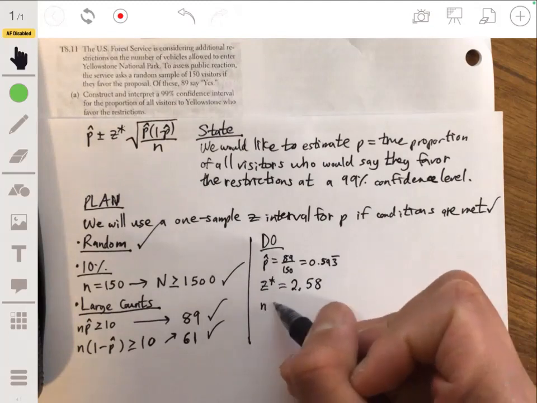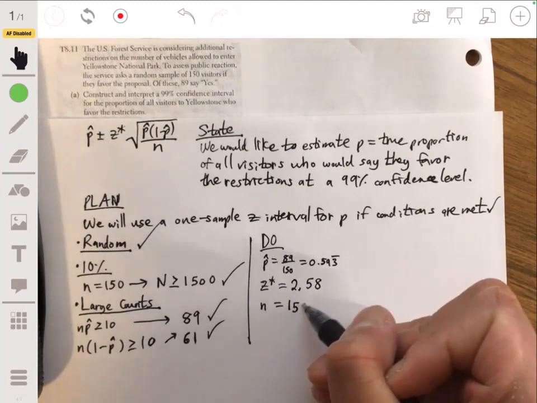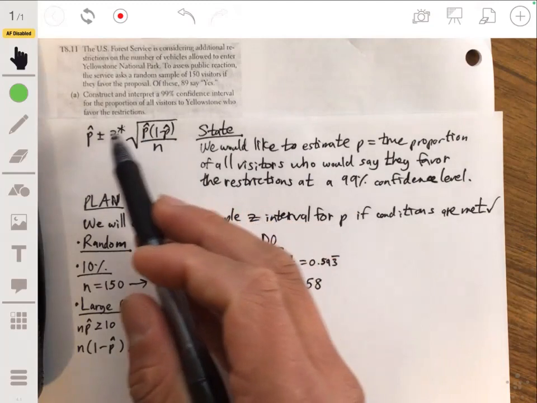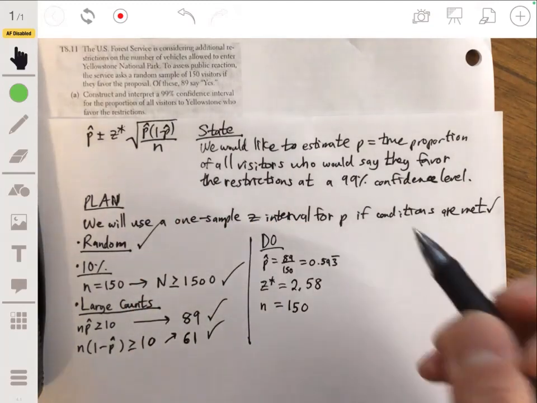And n, our sample size, is 150. So now we just do the calculation here.